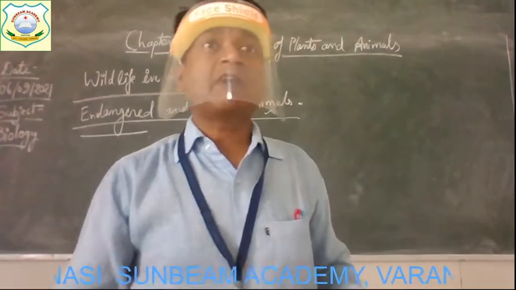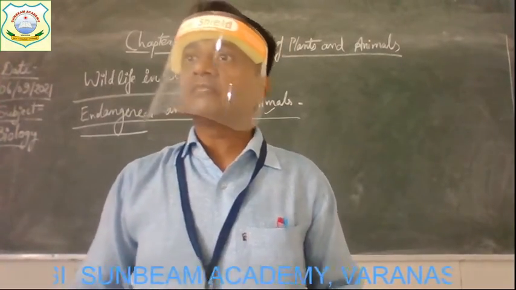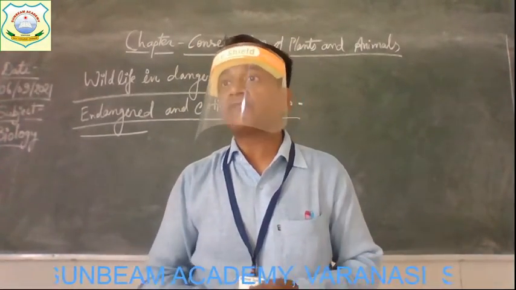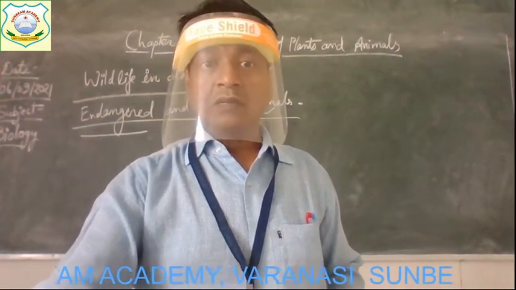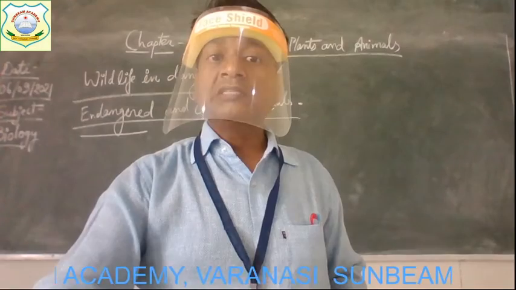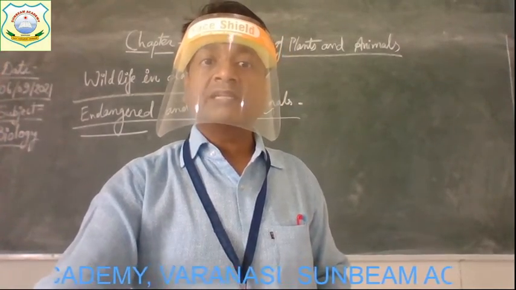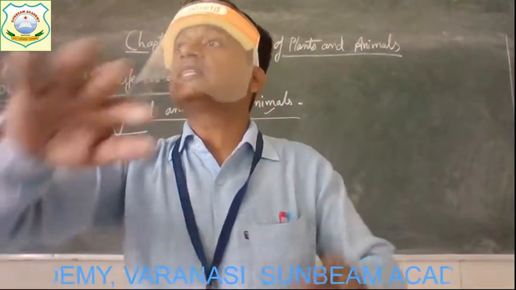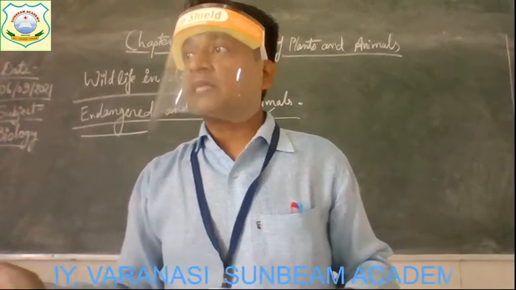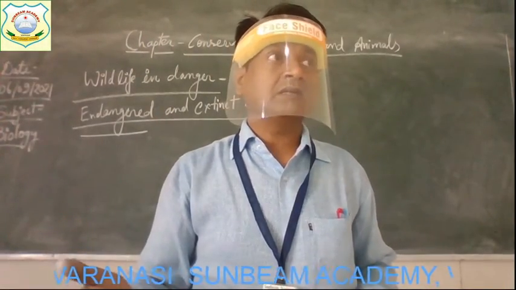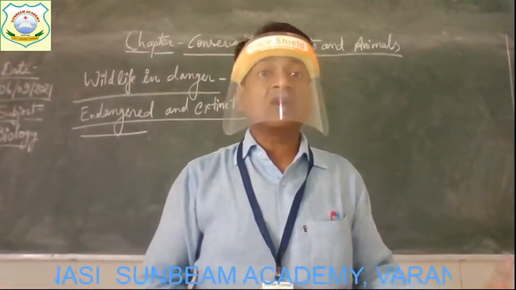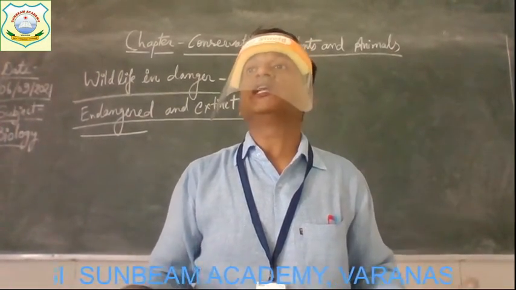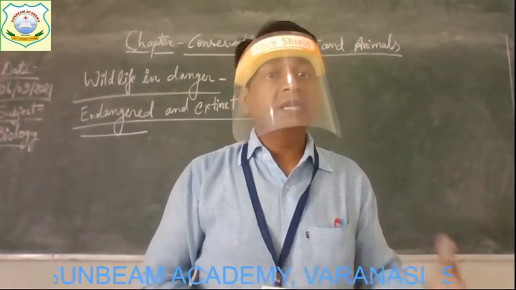Such varieties of animals, or you can say such species of animals, are known as endangered animals. Right? Because these species are not able to survive in a changing habitat, changing climatic conditions. Get it? So the animals that cannot adjust to the environmental change begin to die.